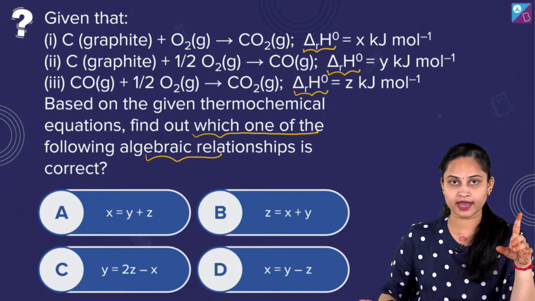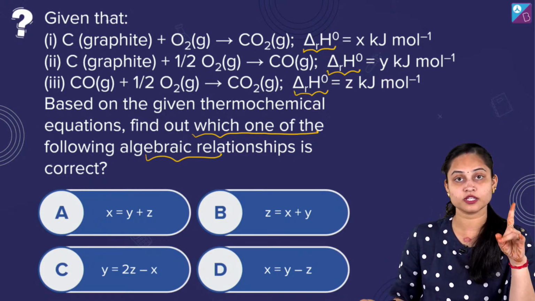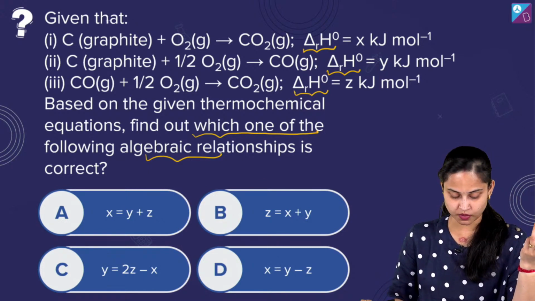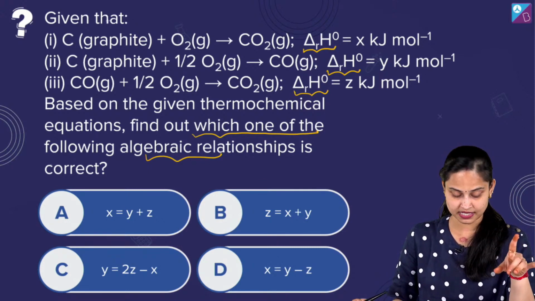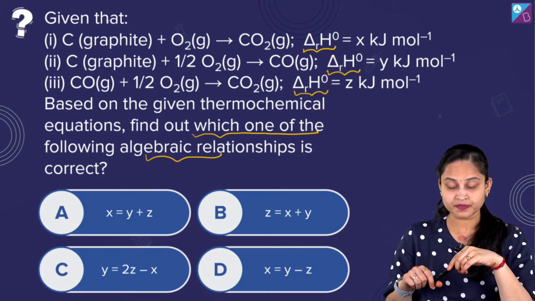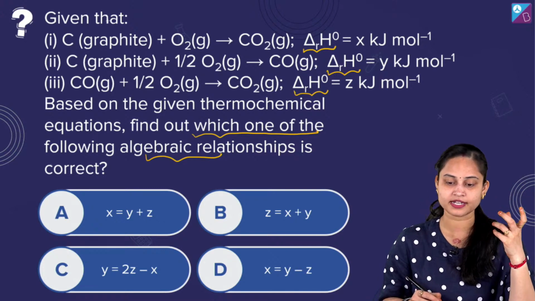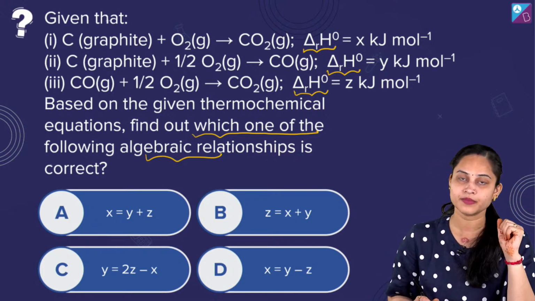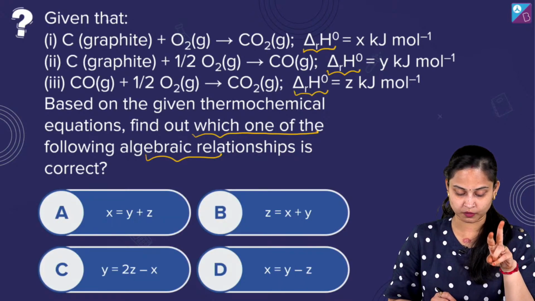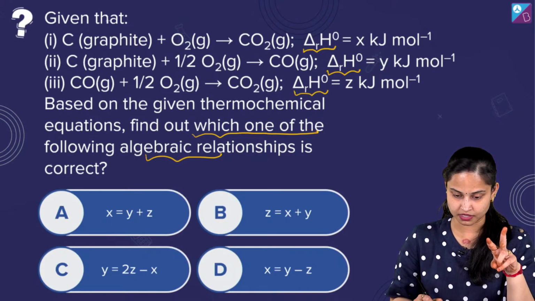So A says x equals y plus z. B says z equals x plus y. Option C says y equals twice of z minus x. D says x equals y minus z. So what will be the right answer? Well, moving ahead, let's talk about each and everything over here. We are given three equations, and we need to find the algebraic relationship between these three.